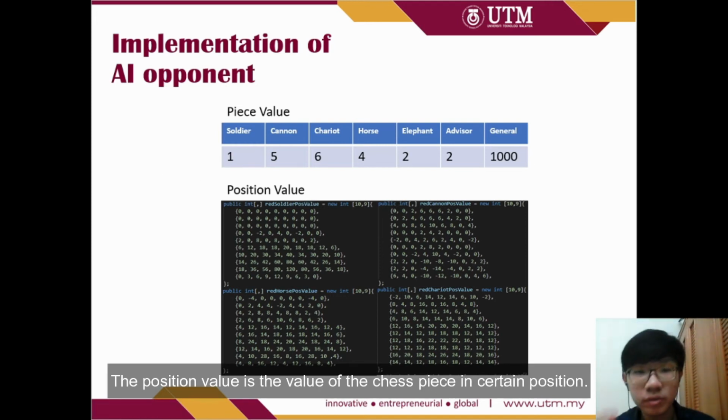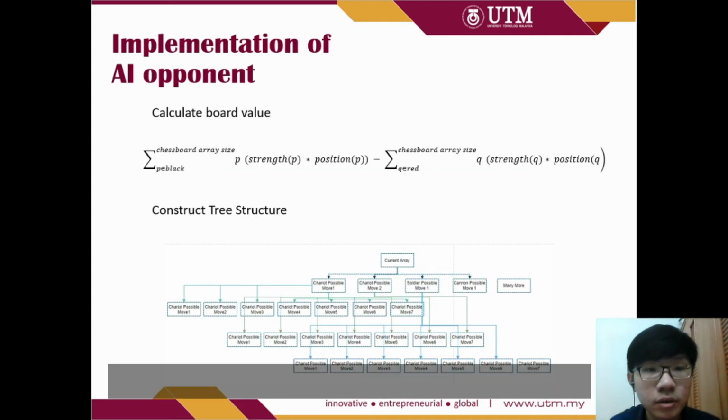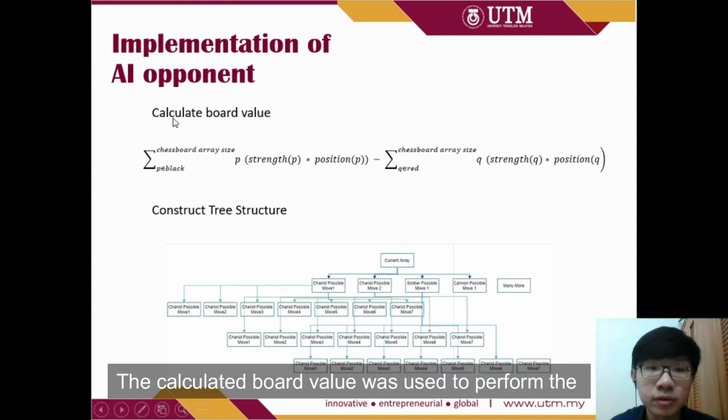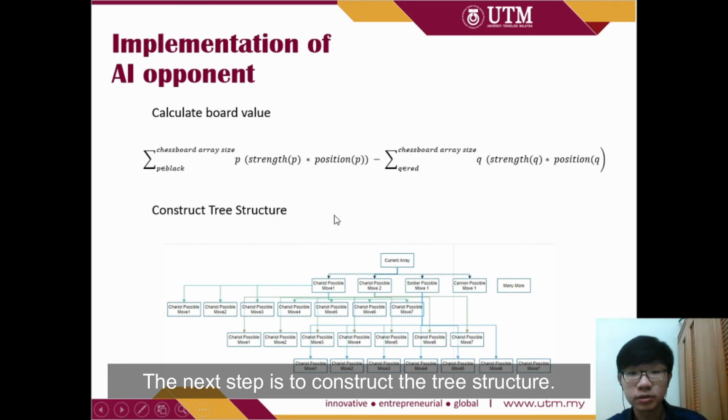The position value is the value of the chess pieces in certain positions. The piece value and the position value are used to calculate the board value by using the formula shown. The calculated board value was used to perform the minimax algorithm and alpha beta pruning. The next step is to construct the tree structures.